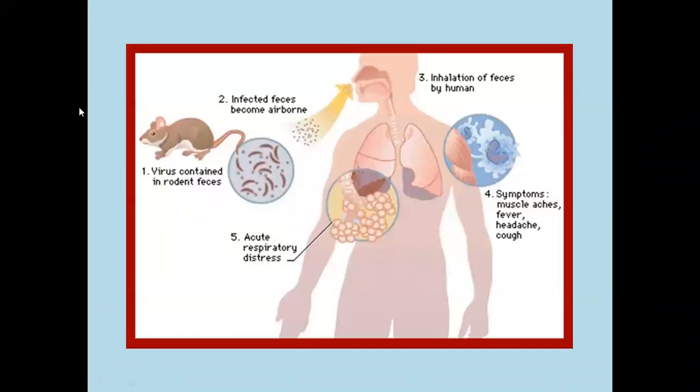Commonly, we can see how the infection spreads from rodents. For example, take a rat which is contaminated with a virus, and the virus is present in the rodent feces. Once the infected feces become airborne, they are directly inhaled by the human. Once inhaled, signs and symptoms like excess mucus secretions, muscle aches, fever, headache, cough, and body aches will be present in the human.